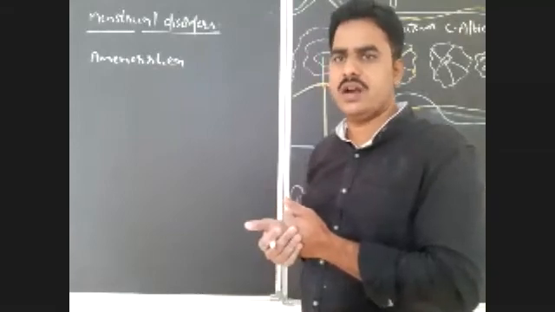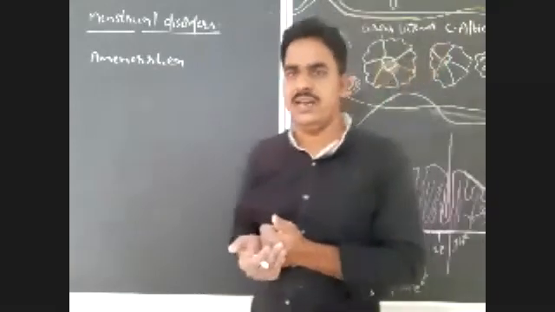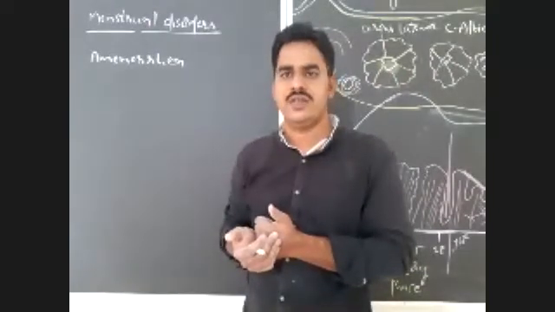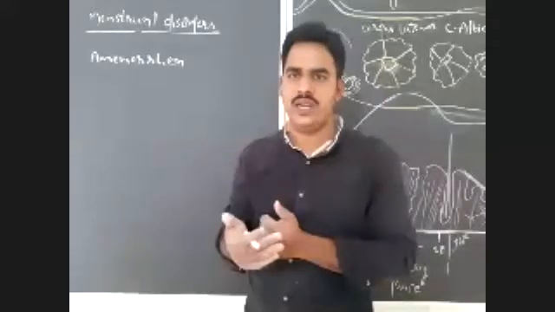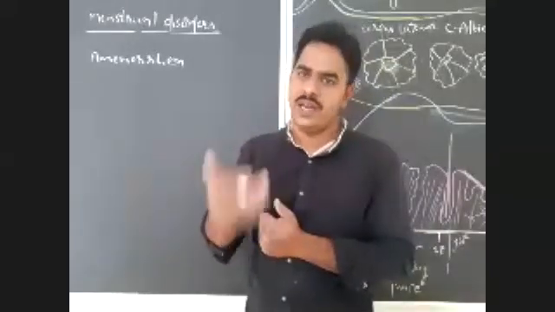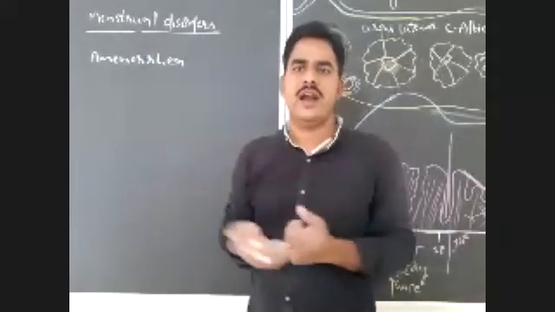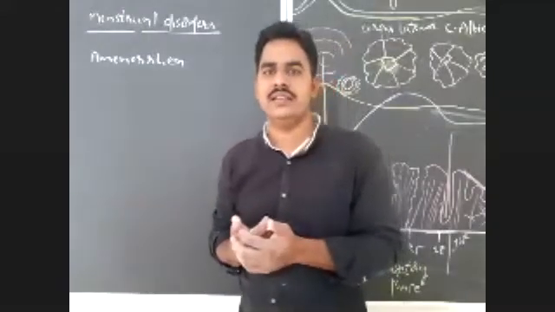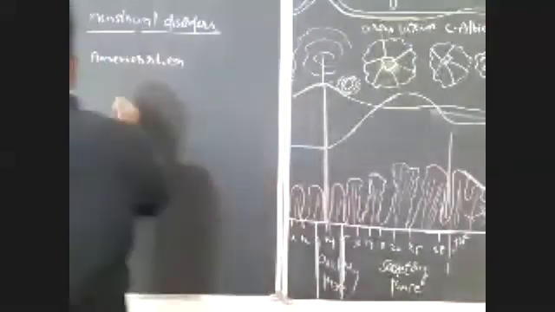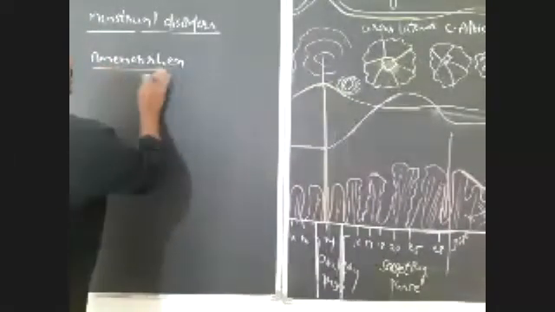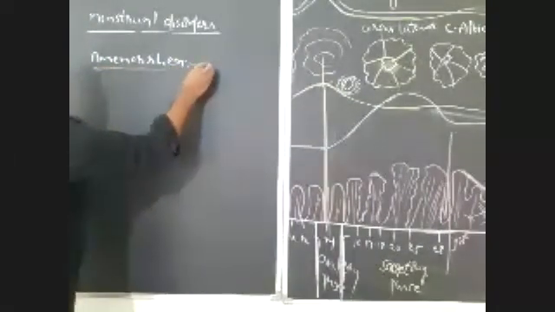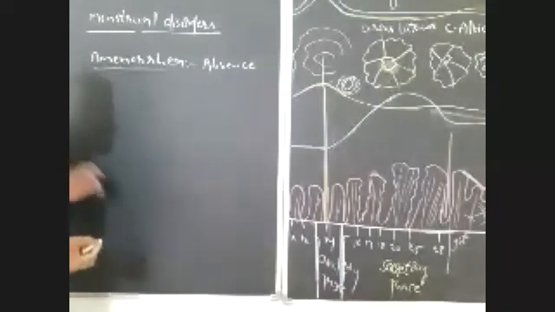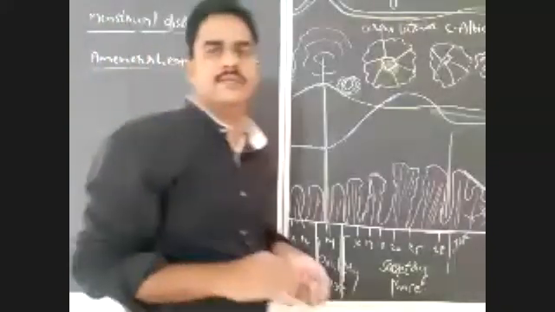So absence of menstrual cycle in a female without pregnancy, even after menarche. If the menstrual cycle is completely absent, that is known as amenorrhea. What is amenorrhea? Absence of menstrual cycle without pregnancy after menarche.